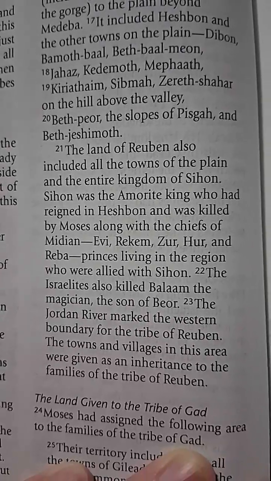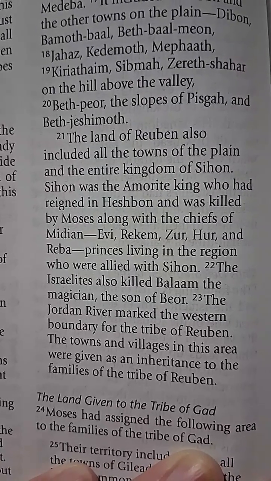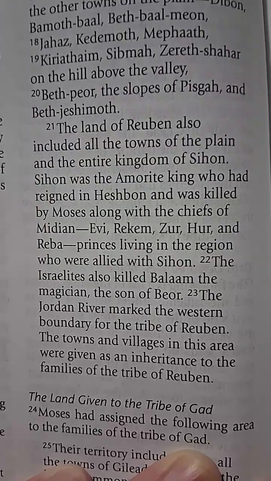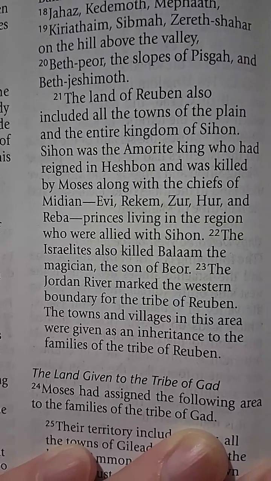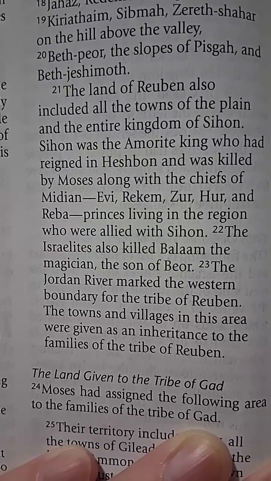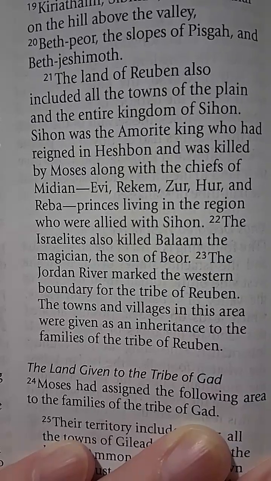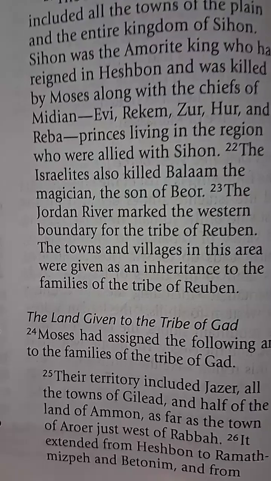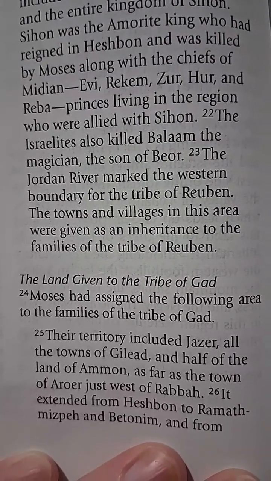The land of Reuben also included all the towns of the plain and the entire kingdom of Sihon. Sihon was the Amorite king who had reigned in Heshbon and was killed by Moses along with the chiefs of Midian, Evi, Rekem, Zur, Hur, and Reba, princes living in the region who were allied with Sihon. The Israelites also killed Balaam, the magician, the son of Beor. The Jordan River marked the western boundary of the tribe of Reuben, and the towns and the villages in this area were given as inheritance to the families of the tribe of Reuben.